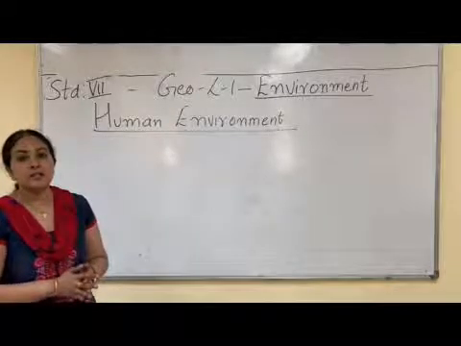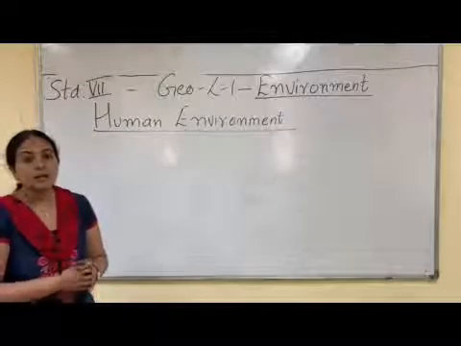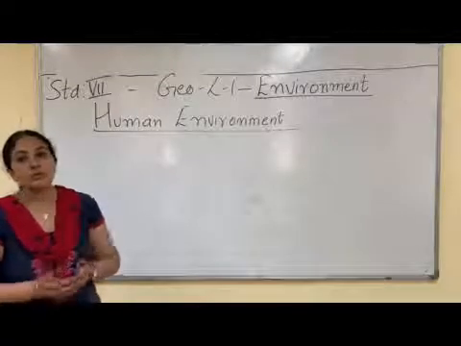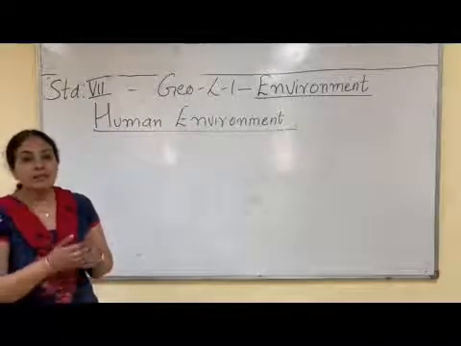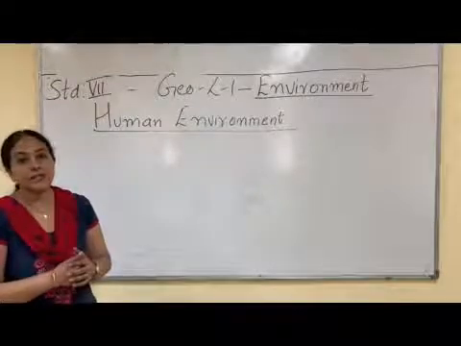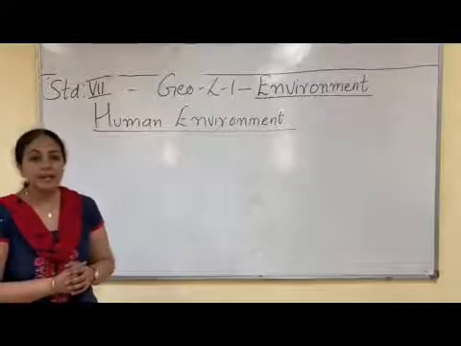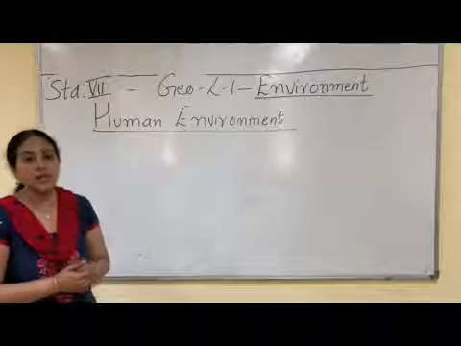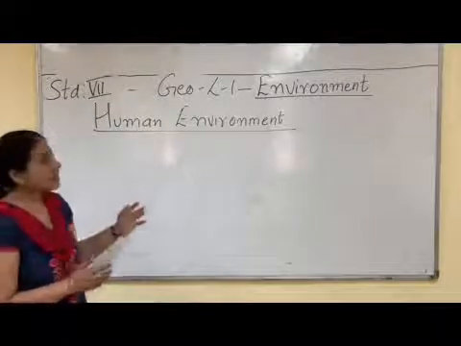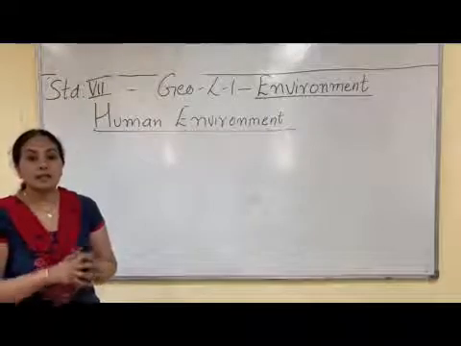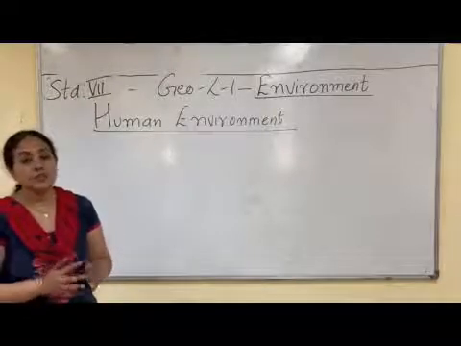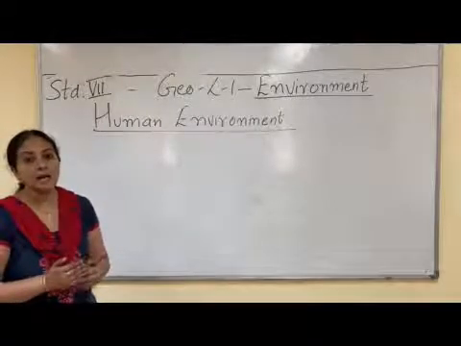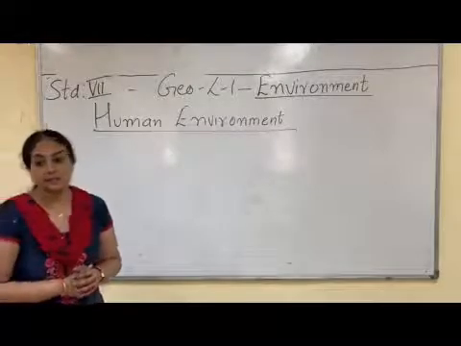air pollution occurred, water table started depleting. So humans started altering the environment to suit his own needs, and here started the disturbance of natural environment. So the need of the hour is to maintain a perfect balance between natural environment and human environment. So this lesson basically deals with the idea that we should not destroy the environment, we should protect the environment, and we should live in perfect harmony and balance with the nature.